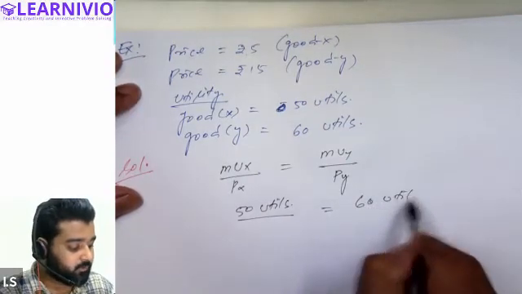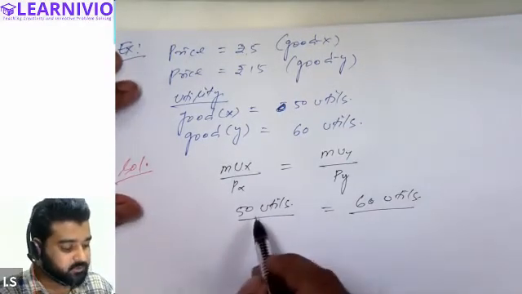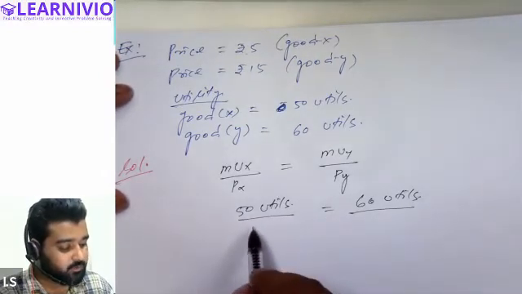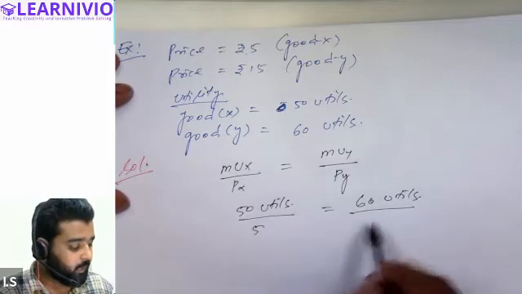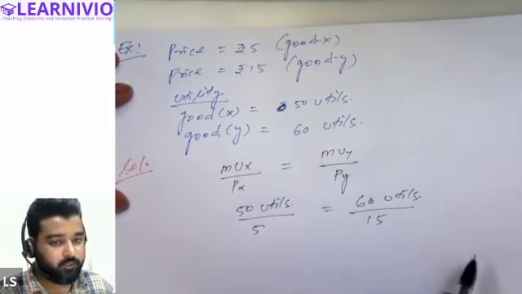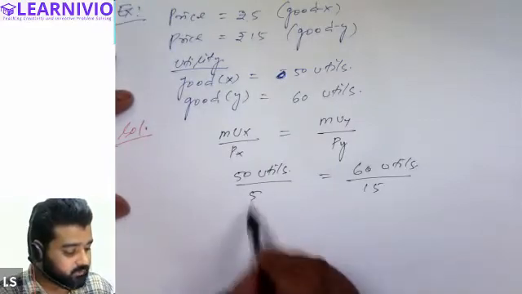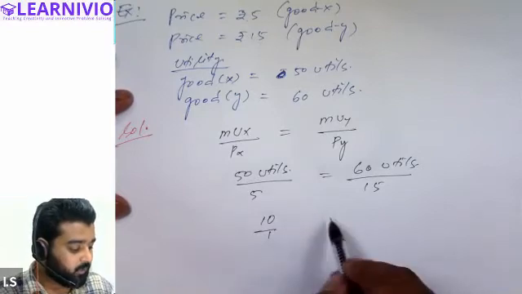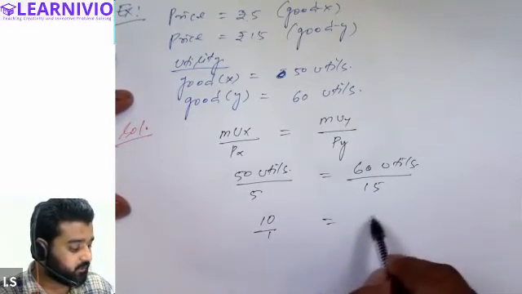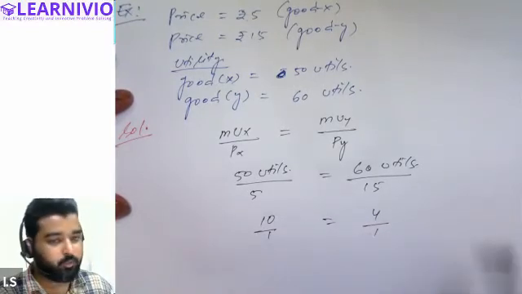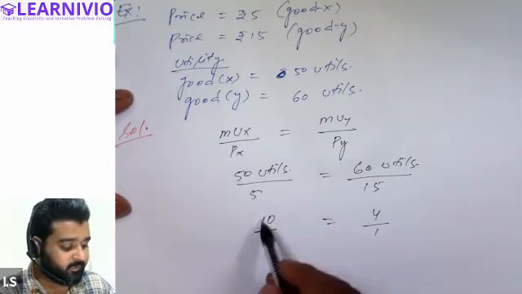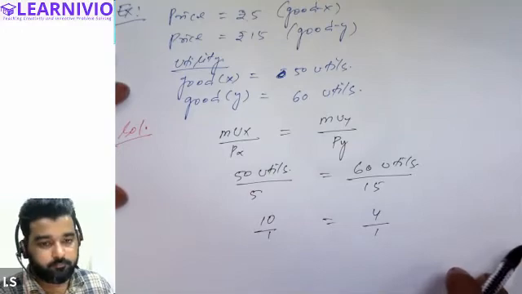But the price he's paying for commodity X is rupees 5 only, and for commodity Y, he'll be paying 15. So in this case, he will be getting 10 utils of satisfaction from 1 rupee, and in this case, he'll be getting 4 utils of satisfaction for 1 rupee. 60 divided by 15, we get 4 by 1, and 50 divided by 5, we get 10 by 1.